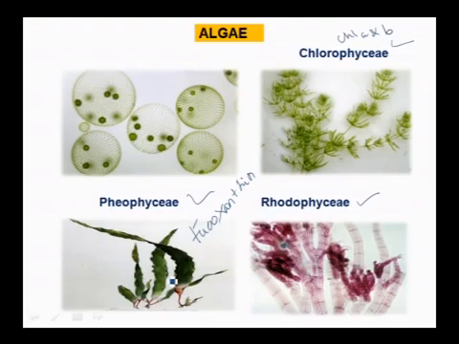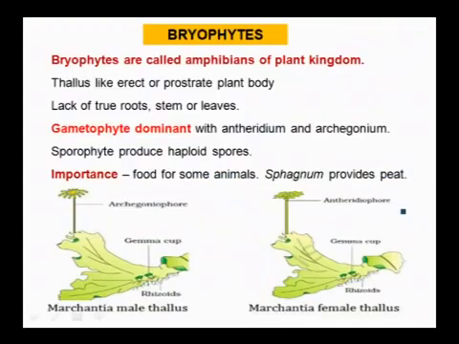Okay, and in rhodophyceae they are having red pigment called R-phycoerythrin. That's why these rhodophyceae also appear red in color, that's commonly called red algae. So algae are mainly classified into three types: chlorophyceae, phaeophyceae and rhodophyceae based on the pigments present in them.